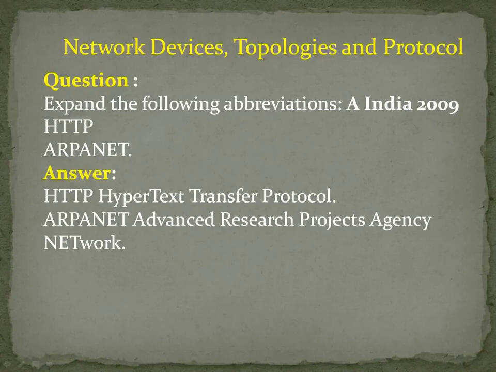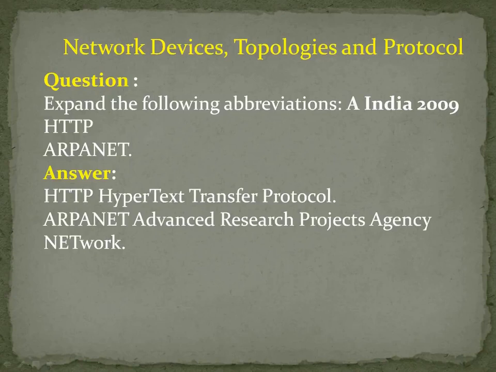Then what is called protocol? Protocol is nothing but rules and regulations for the information passage across the internet, right? So HTTP is responsible for getting the web pages from the web server to your browser.